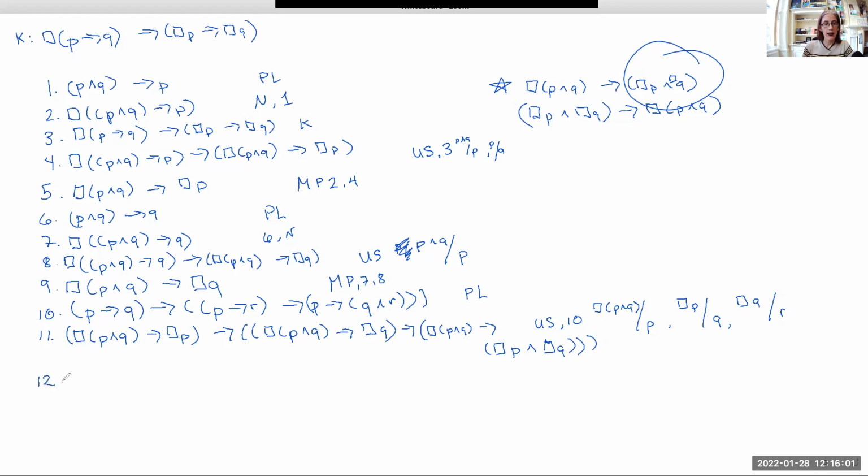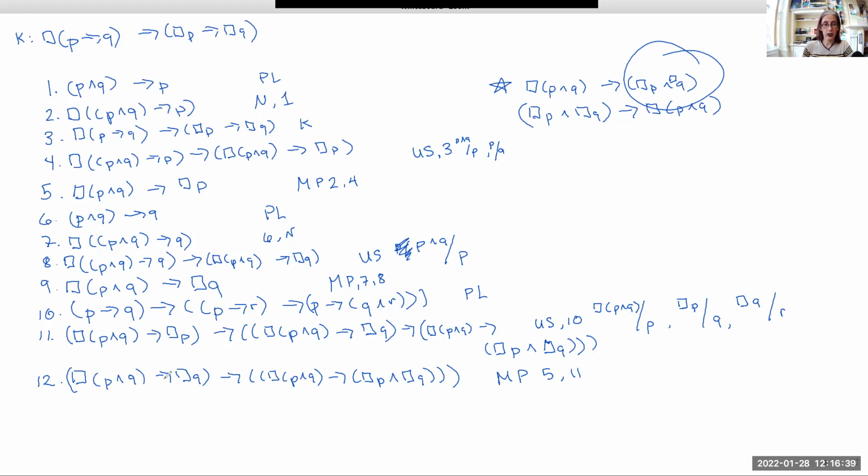Now, what we have is a couple of embedded conditionals, but if you look at line 11, the antecedent here just is the formula on line 5. So modus ponens allows us to detach that so that we have if necessary P and Q implies necessary Q, then necessary P and Q implies necessary P and necessary Q. And that has matched parentheses. So this is modus ponens lines 5 and 11.